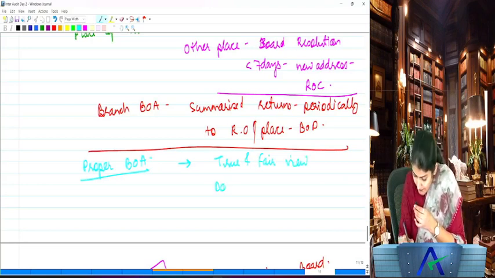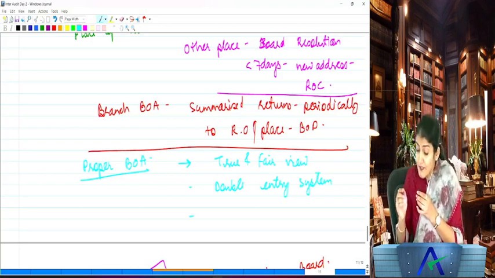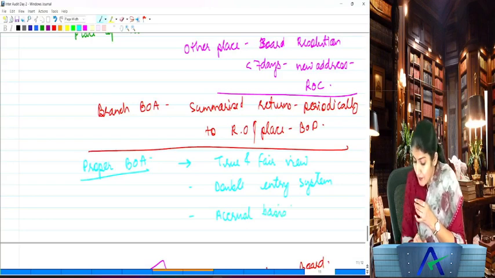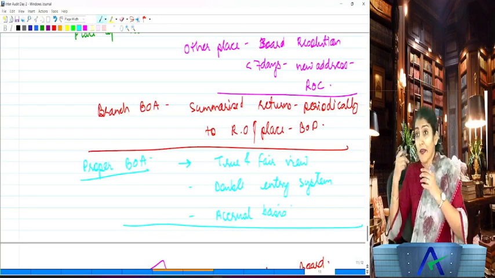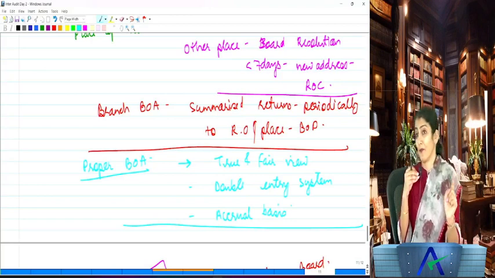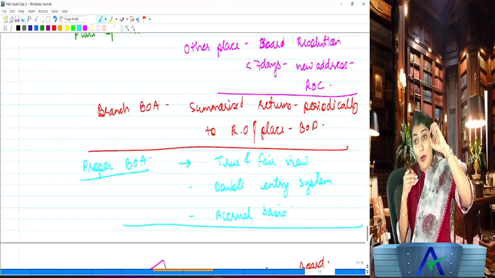Second, if they are kept under the double entry system of accounting. So does company law allow the single entry system? No, double entry system of accounting. And third, they have to be kept on the accrual basis of accounting, mercantile basis, not cash basis. Is it allowed under company law? You are a company. Can you maintain your books of account on cash basis? No. Can you maintain your books of account on single entry basis? No. Then your books of account will not be considered proper books of account.